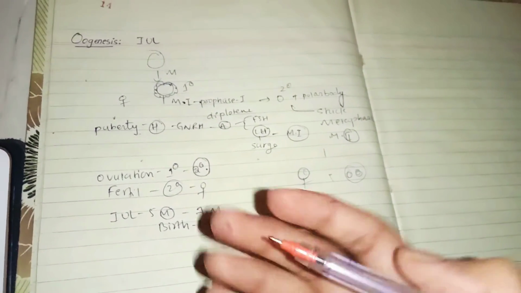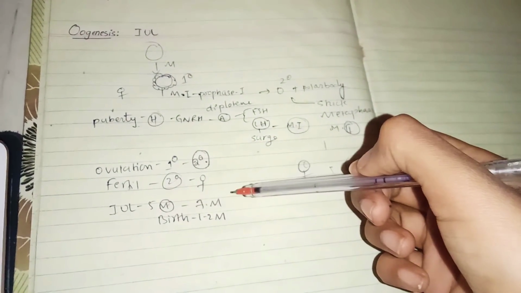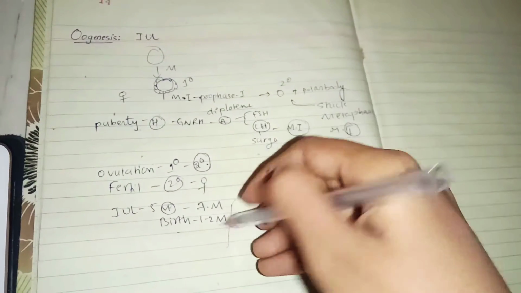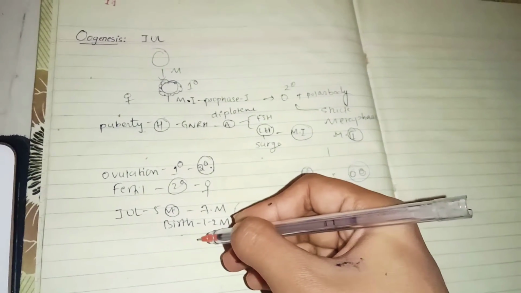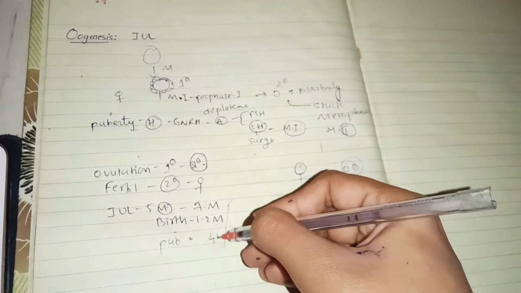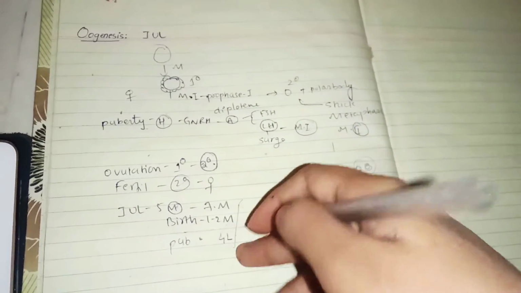So follicles are decreasing. First in intrauterine life at 5th month, 7 million follicles. At birth, 1 to 2 million follicles. By the time of puberty, there are only 4 lakh follicles. So you can see from millions it has come to lakhs.